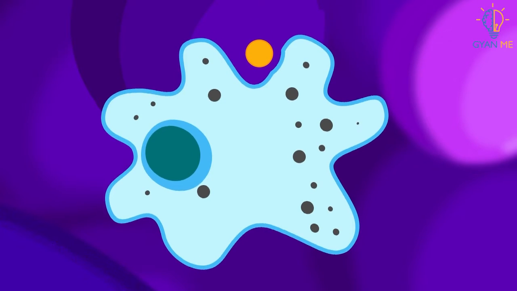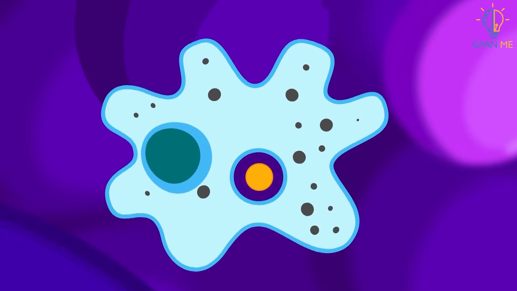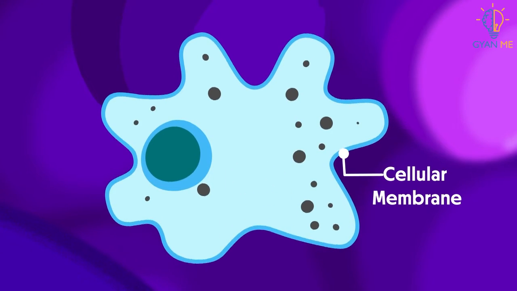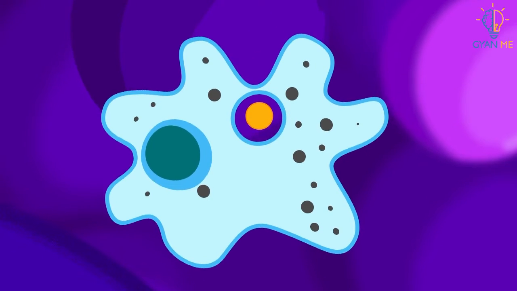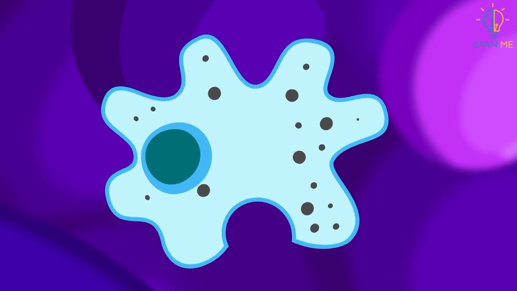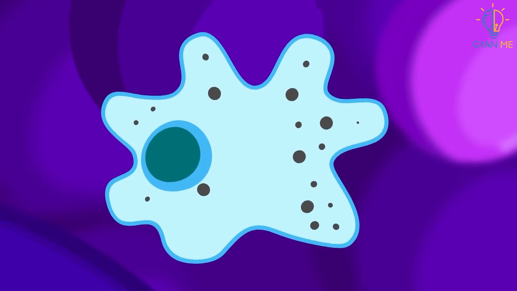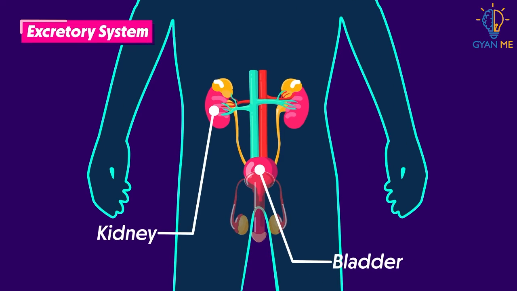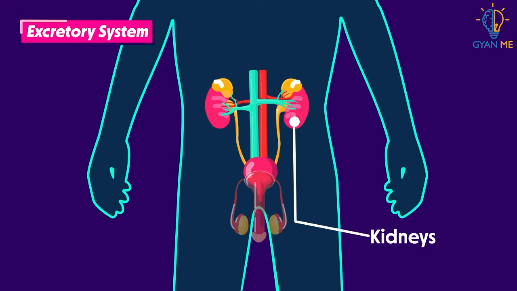Many unicellular organisms remove these wastes by simply diffusion, where the cellular membrane acts as a surface from which these nitrogenous wastes are diffused out from the body into the surrounding water or surrounding environment. While in complex multicellular organisms, as you know, these organisms have specialized organs and organ systems. So these multicellular organisms use specialized organs like kidneys to perform the same function of excretion.